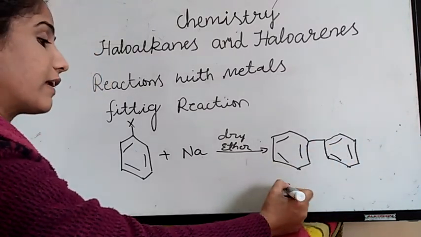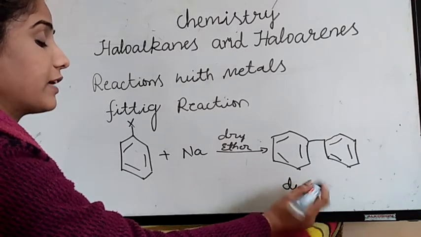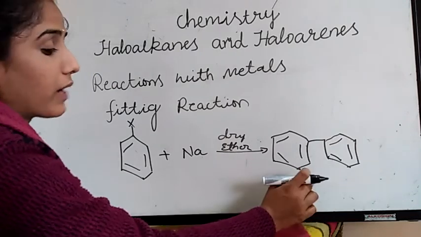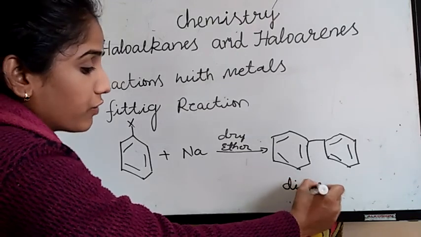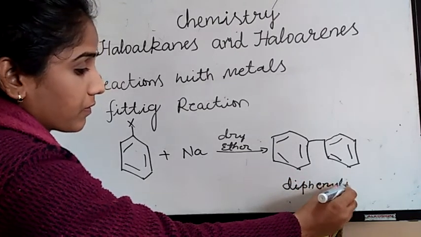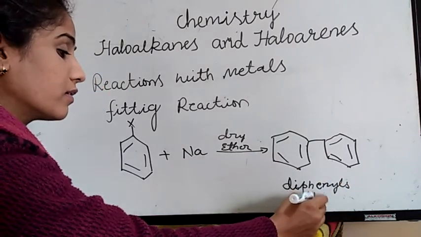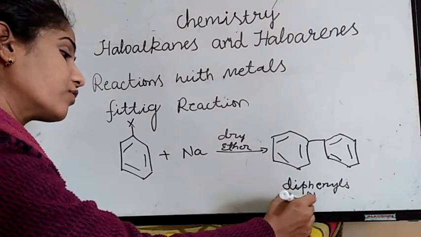This is diphenyl because we can see two phenyl rings, right? Diphenyls or biphenyls.